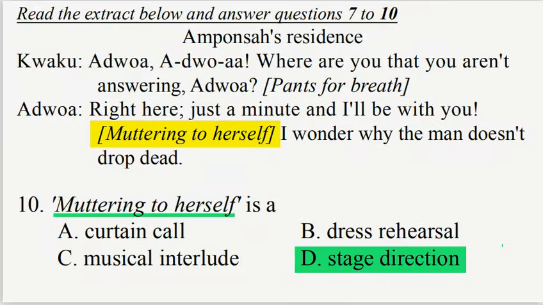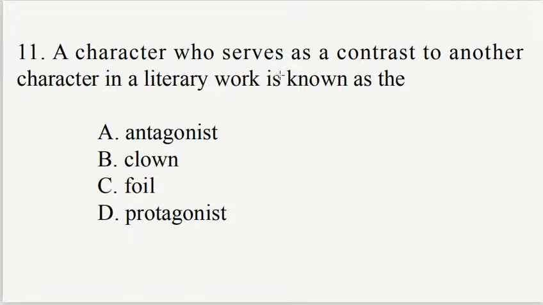Number 11. A character who serves as a contrast to another character in a literary work is known as the A. Antagonist, B. Clown, C. Foil, D. Protagonist. The correct option here is option C.